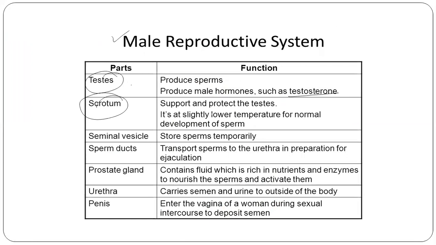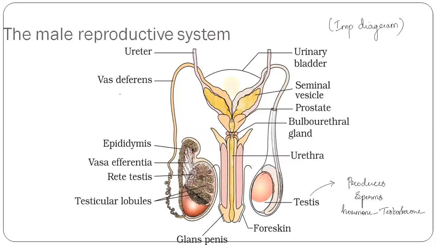The sperms which are produced inside the testis need a slightly lower temperature than the body temperature. The scrotum supports and protects the testis part.